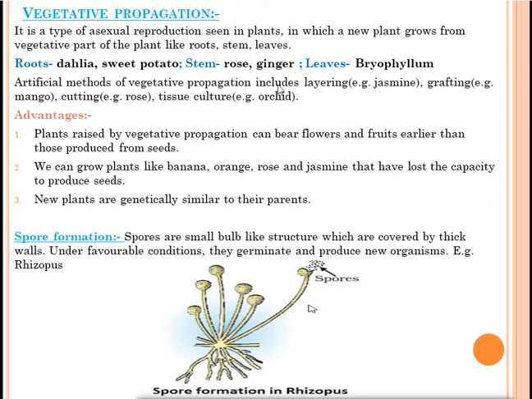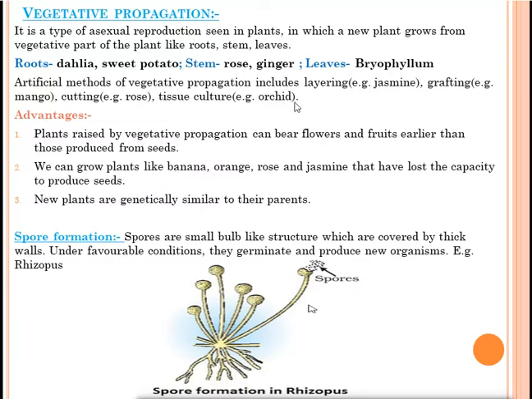Artificial method of vegetative propagation. Vegetative propagation can be natural and can be artificial. So these are some plants that can be grown naturally using roots, stems and leaves. But some plants can be grown using the artificial methods of vegetative propagation. Those are layering, grafting, cutting and tissue culture. In layering, jasmine can be grown. The jasmine plant will be allowed to come in contact with the soil, and from the soil it will grow into a new plant.